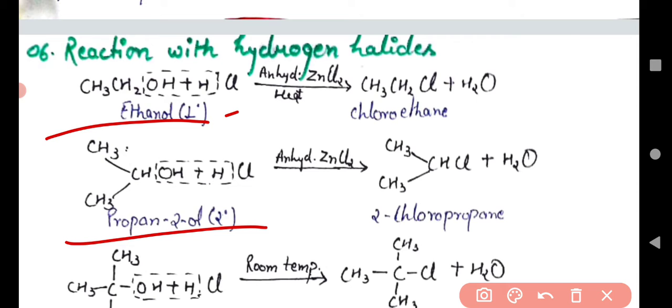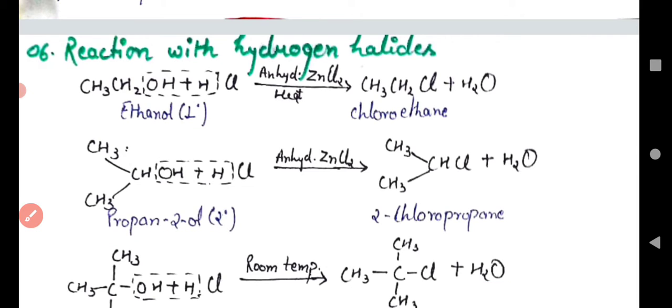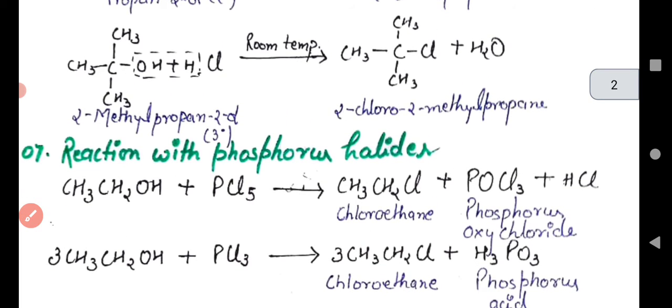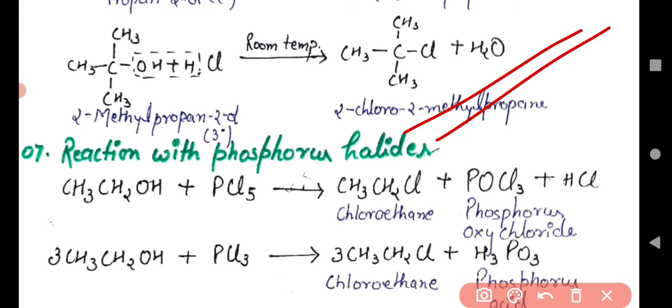This is also known as isopropyl chloride, and 2-chloropropane. Now the third chemical reaction is when 2-methylpropan-2-ol, a tertiary alcohol, reacts with hydrogen chloride at room temperature, we get a tertiary alkyl halide. This is also known as 2-chloro-2-methylpropane. Fantastic.